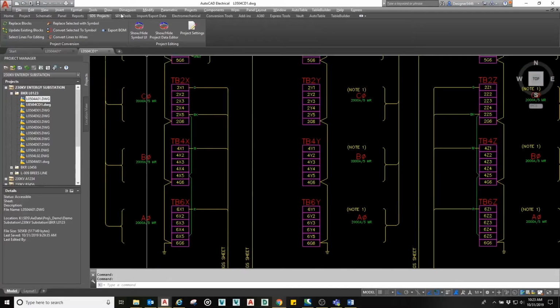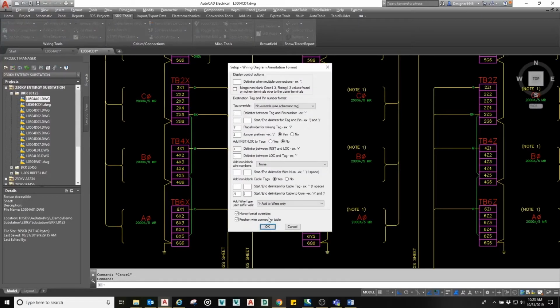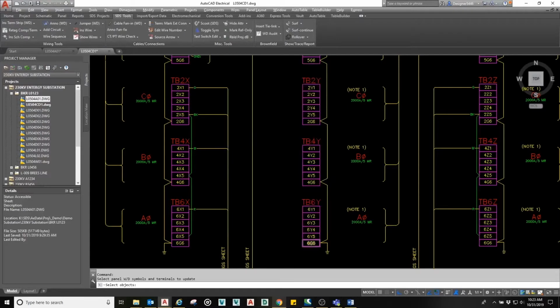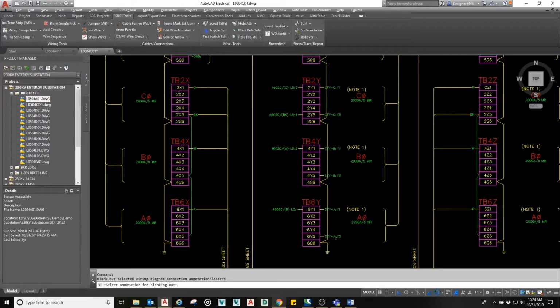We'll zoom out around our terminals, and under SDS Tools, we'll select AnnoWD, which is going to give us the annotation, both internal and external, on these cables. We're primarily interested in the external cable annotation. So once that annotation comes in, under AnnoWD, we're going to click the drop-down arrow, go to Blank Single Pick, and pick the individual internal CT annotation that we see here and hide it.